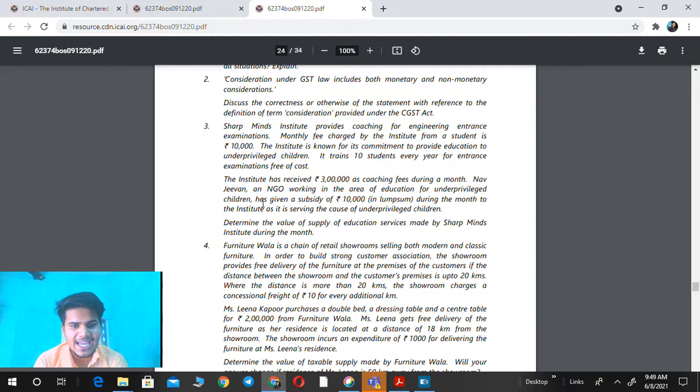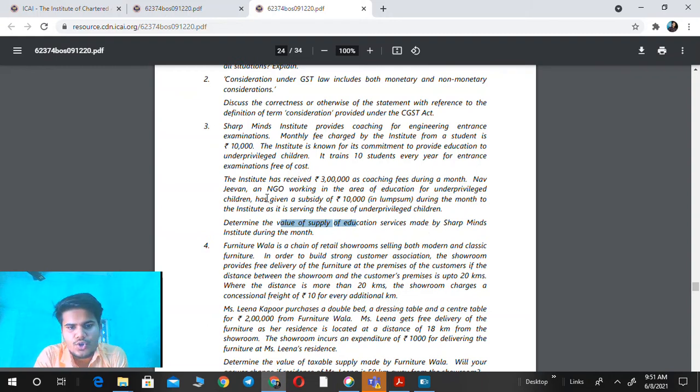Nav Jivan, an NGO working in the area of education for underprivileged children, has given a subsidy of 10,000 in lump sum during the month to the institute as it is serving the cause of underprivileged children. Determine the value of supply of education service made by the Sharp Minds Institute during the month. So in this question, we have to calculate the value of supply of education service made by the Sharp Minds Institute.